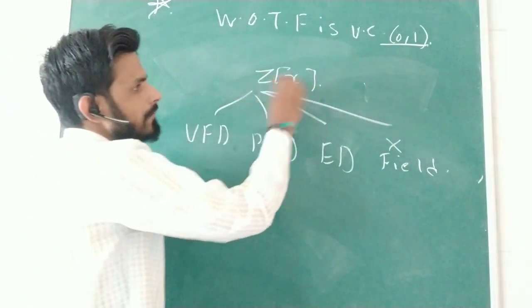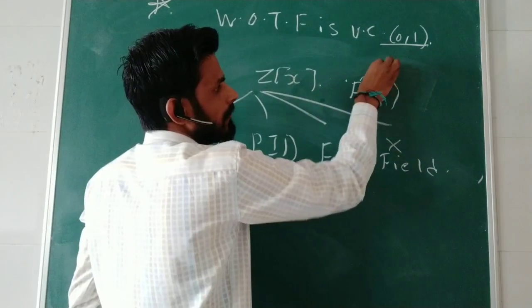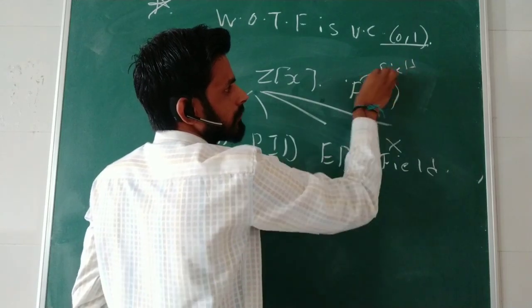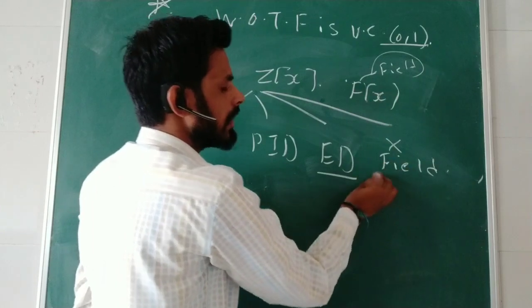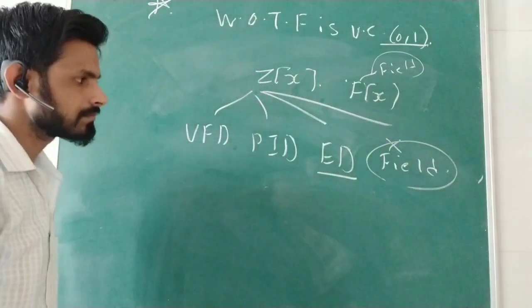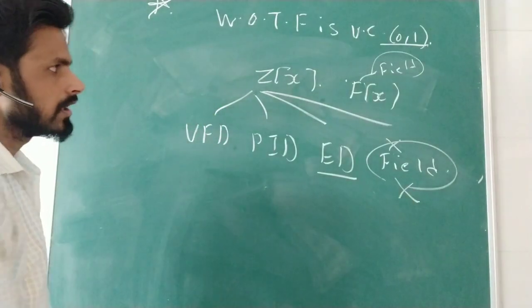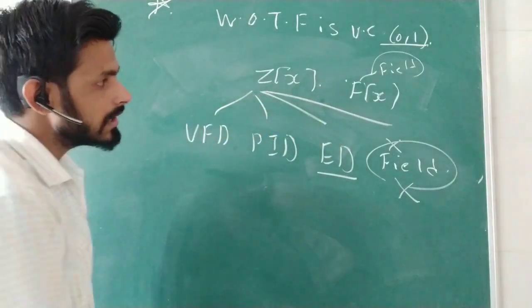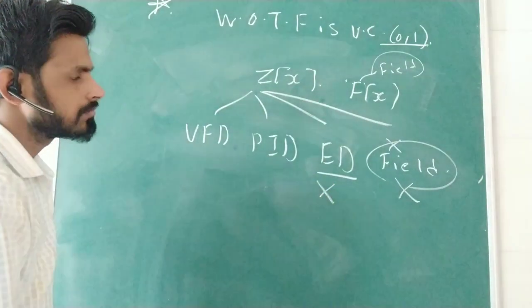At most, if F is a field, then F[x] is an ED, but a polynomial ring can never be a field. So therefore the field option is directly eliminated. And clearly Z is not a field, so therefore ED is also wrong.